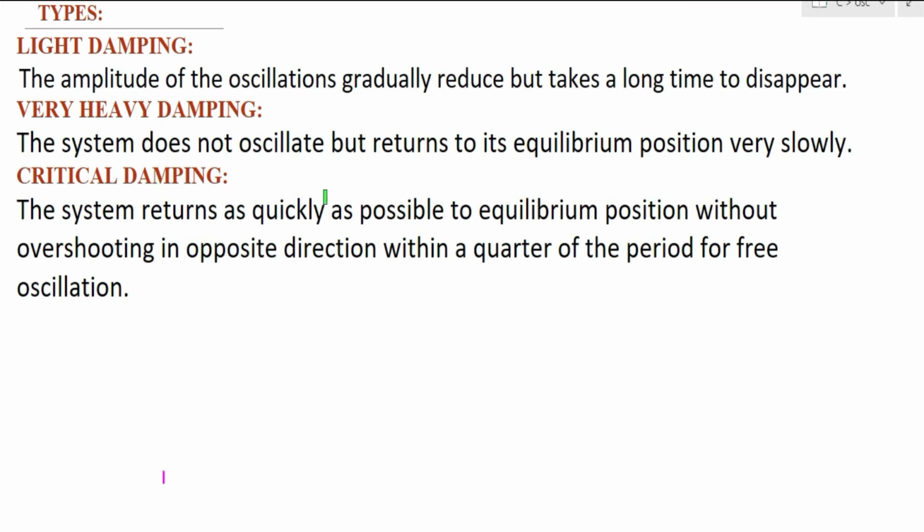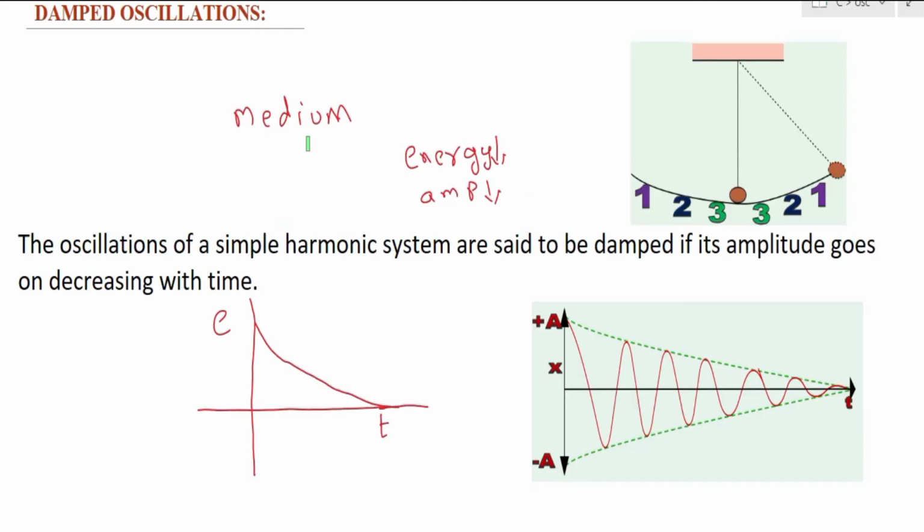Now let us see how the displacement changes for all these three dampings. In the light damping case, the amplitude decreases like this, and it takes a long time for the amplitude to become zero.